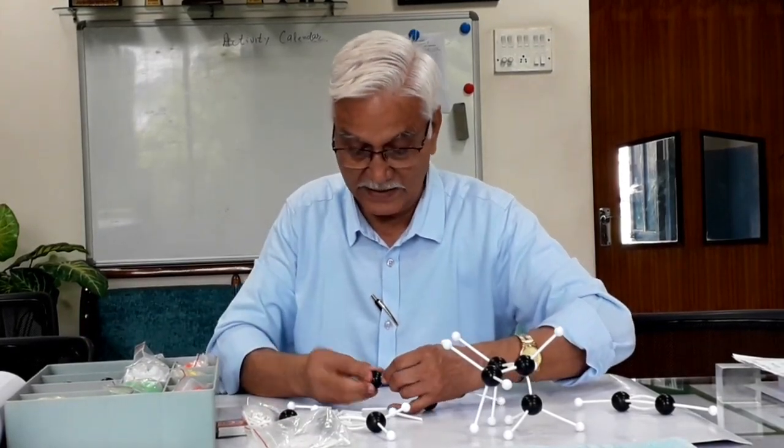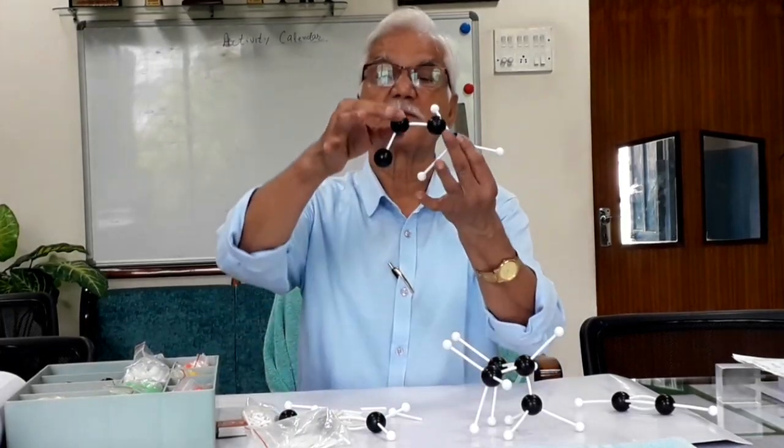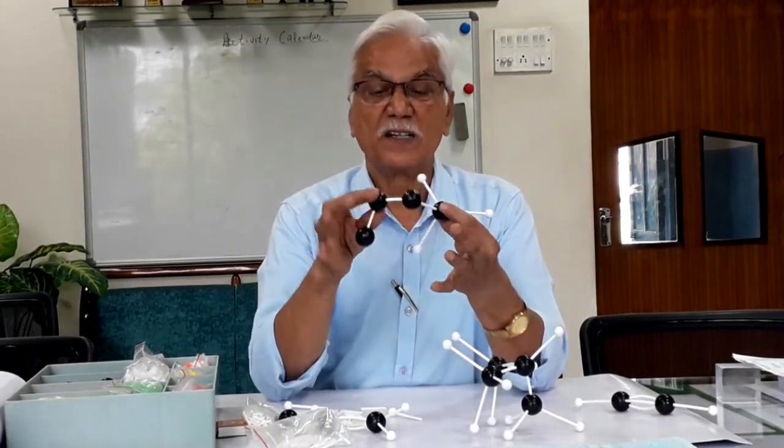These are the 4, right? This is the straight chain.